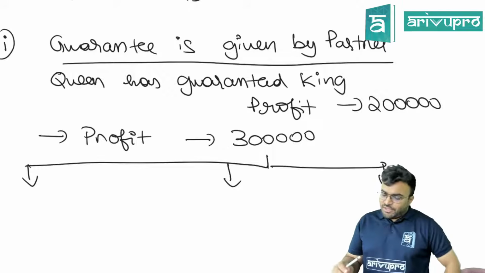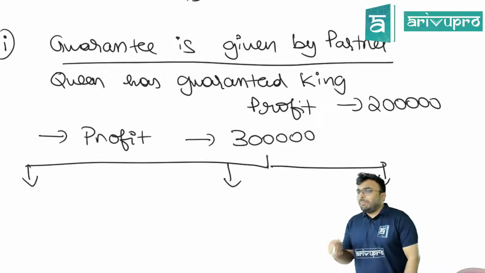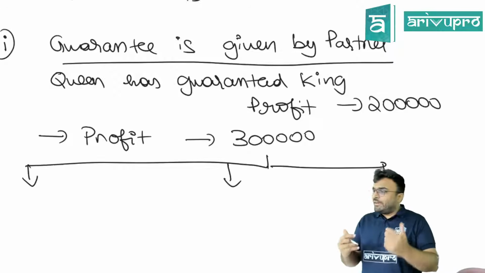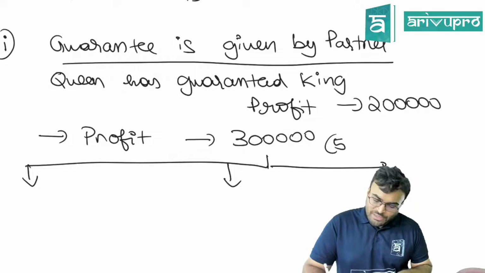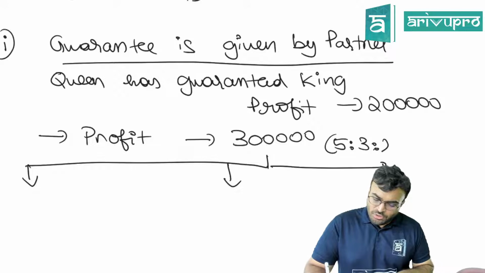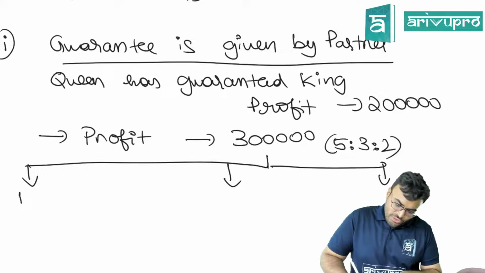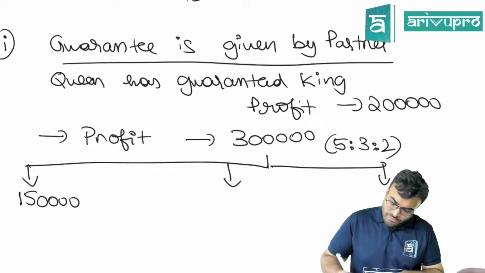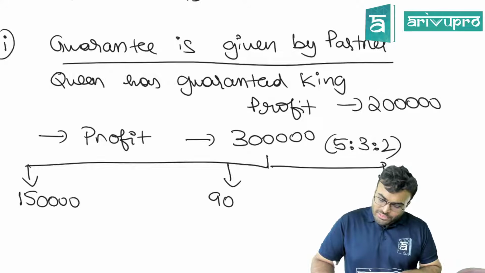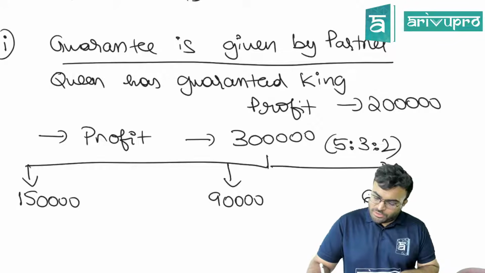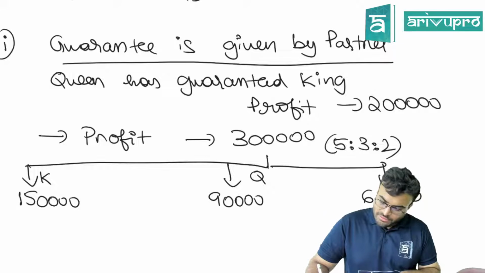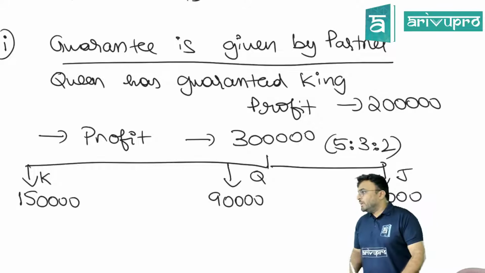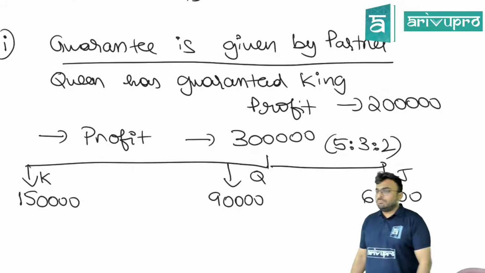Here what happens? Profit, guarantee given by one partner. So what will we do now? First we will distribute. Distribute in what ratio? 5:3:2. Can you distribute in 5:3:2? You get 1,50,000, 90,000 and 60,000. Okay, basically it is King, Queen and Jack. Clear?